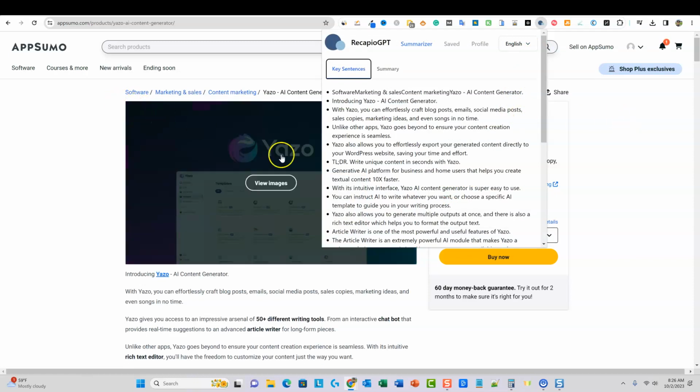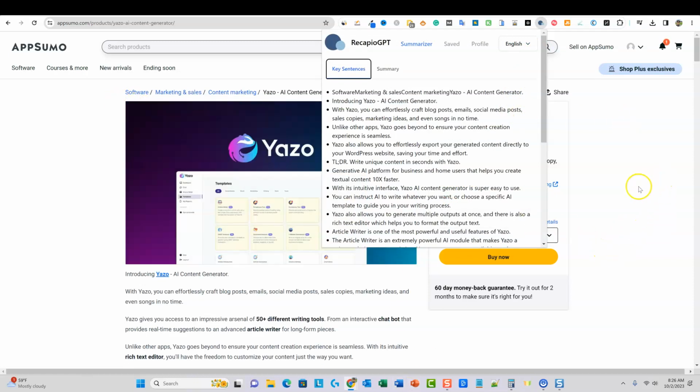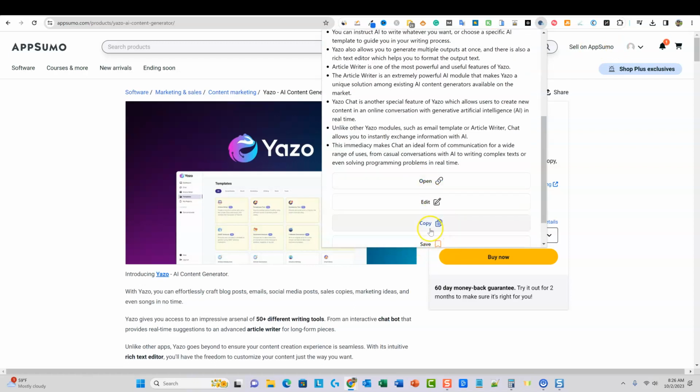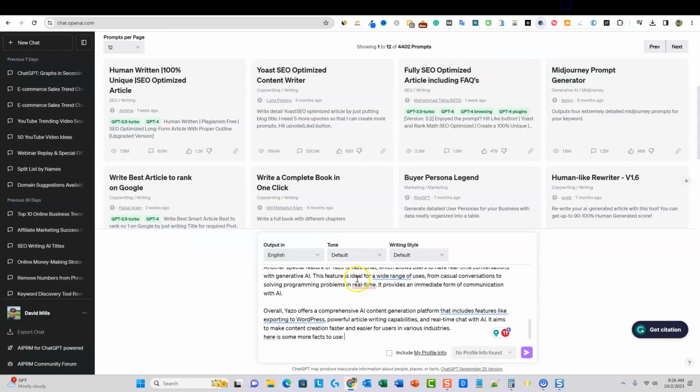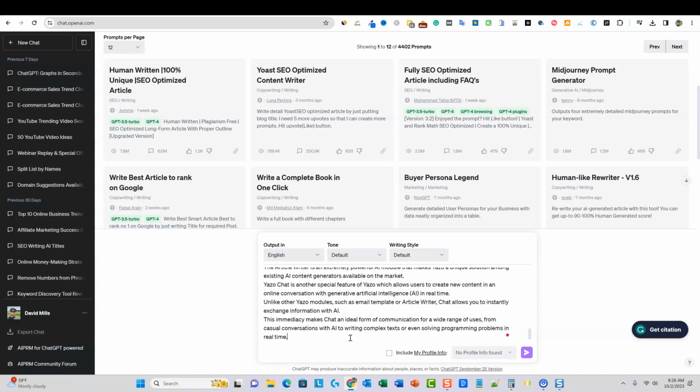You can even come over here and highlight all the text and then go in there. The most simple way to do this is just to highlight all this text right over here and then use that information to say, hey, write me a script using this information, right? So you can do that, but when you have tools like I have, you use them, right? So we have the key sentences over here. I'm going to go ahead and copy the key sentences and come back over here. And I'm going to go Shift, Return, Control V. We have all the sentences as well.